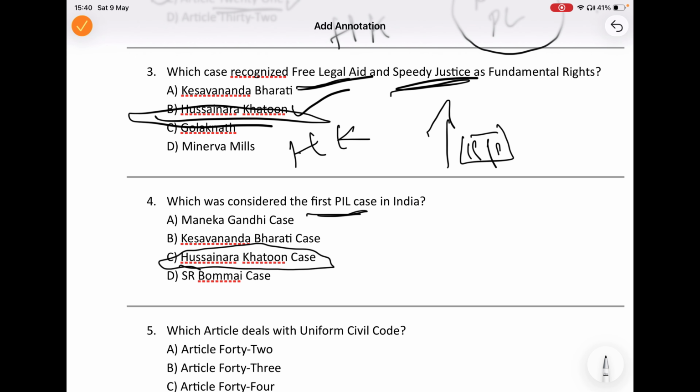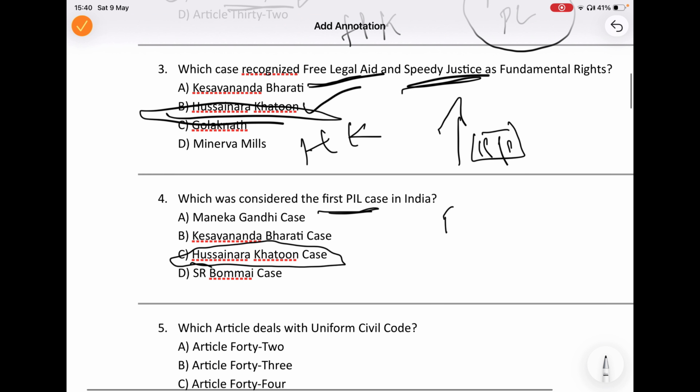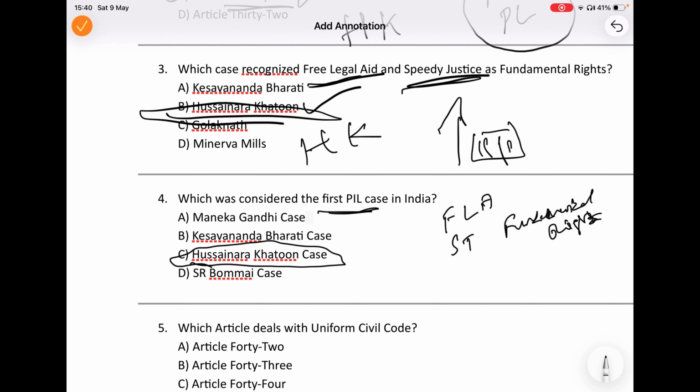That is why this case is extremely important for AIBE and judiciary exams, because one single judgment gave many important constitutional principles. Like first, it has recognized free legal aid. Next one, speedy trial as a fundamental right under Article 21.